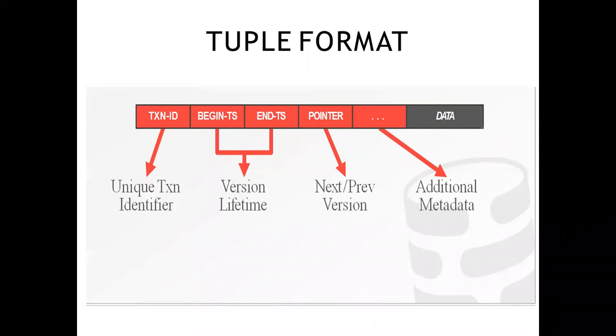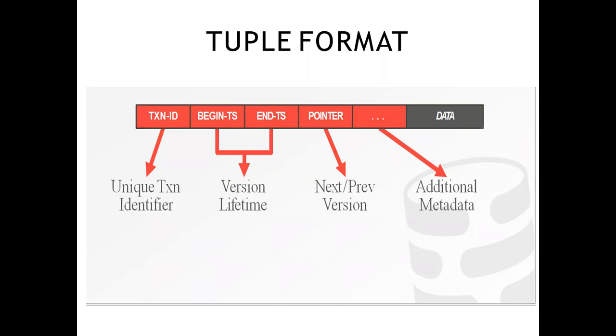So the transaction ID here is a unique transaction identifier, which identifies a particular transaction. The begin timestamp and end timestamp, the difference of that tells us the version lifetime, that is, how long one particular version lives: it begins at this instant and ends at this instant, and later an updated copy was created.